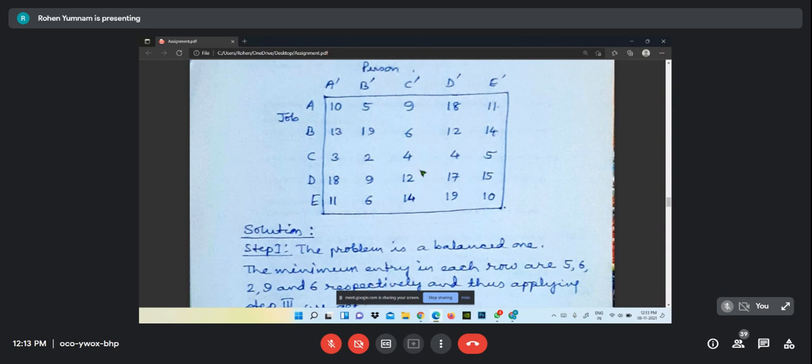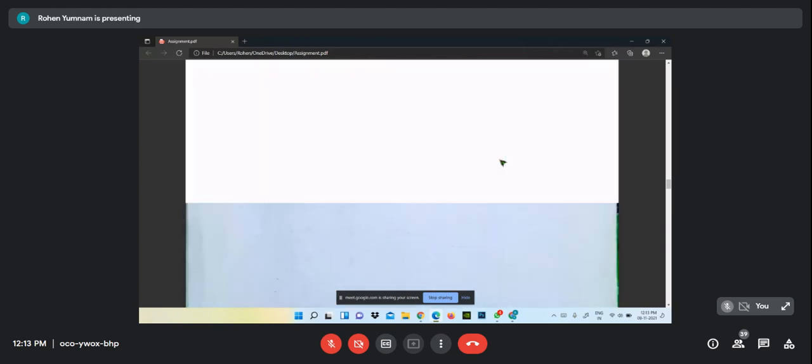Another thing is that, see, suppose this is the assignment problem. According to the theorem, we will know some theorems are there. Suppose all the entries in this row are subtracted by a fixed number. Suppose 2 is subtracted from all these elements, the same number for all the elements, then that will not affect the result. That is one of the theorems, and that we will apply here also.